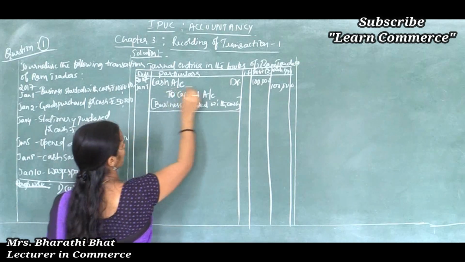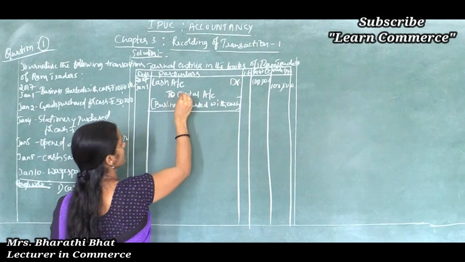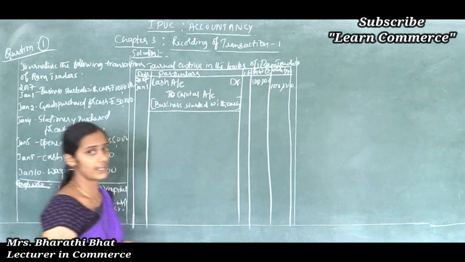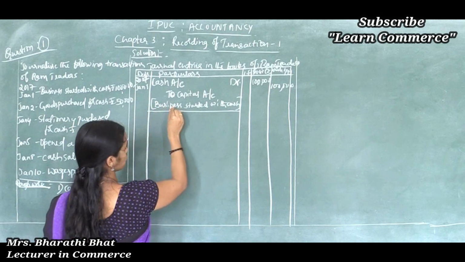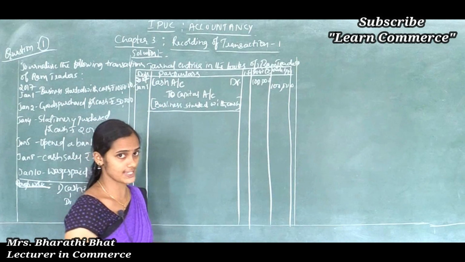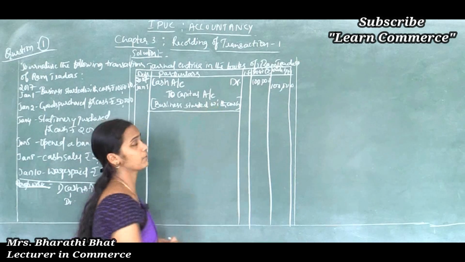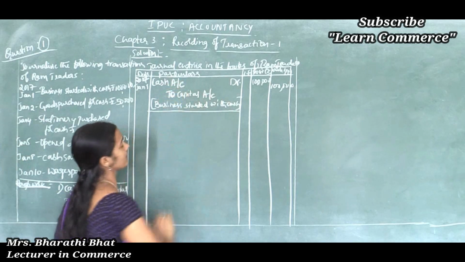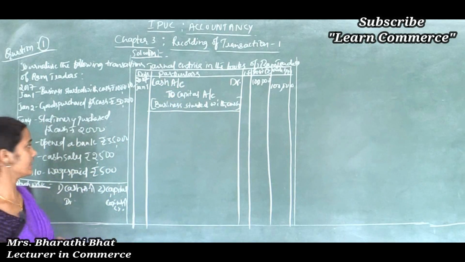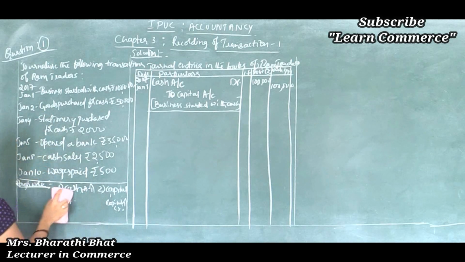To record the credit aspect of a transaction, we should use the word "To", then the title of the account. So, To Capital Account. Immediately below that we should write the narration about the transaction. That narration is a brief description of the transaction. Then we fill the amount column. Next, draw the line under the particulars column. Clear?